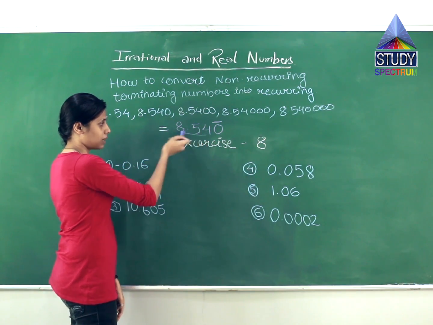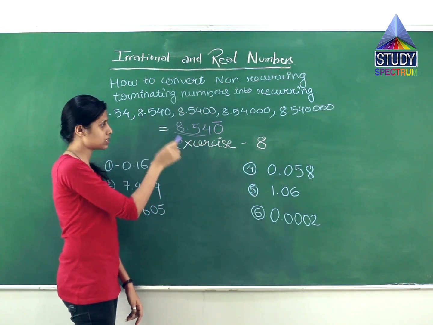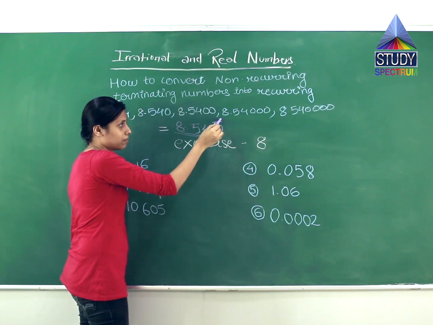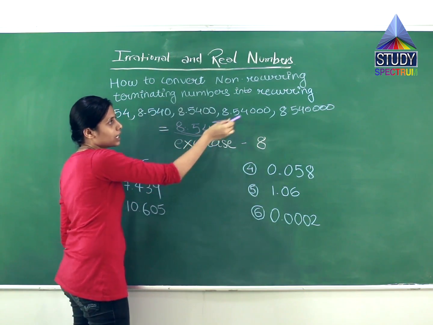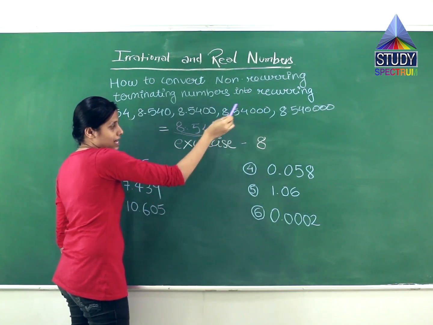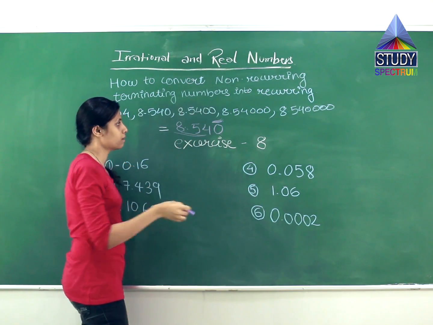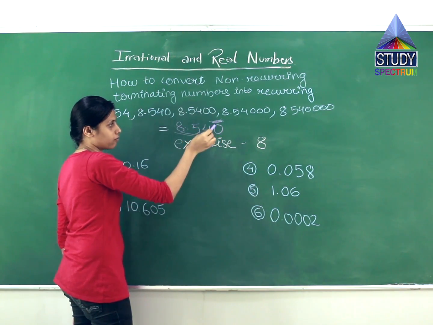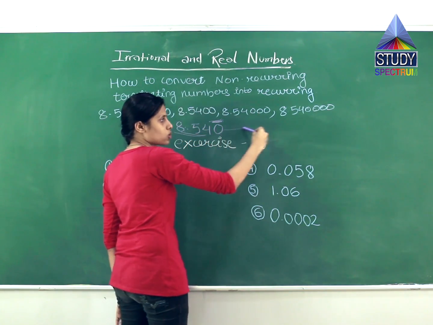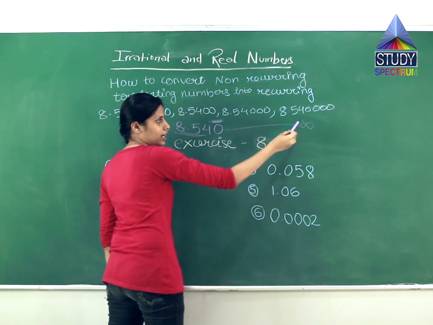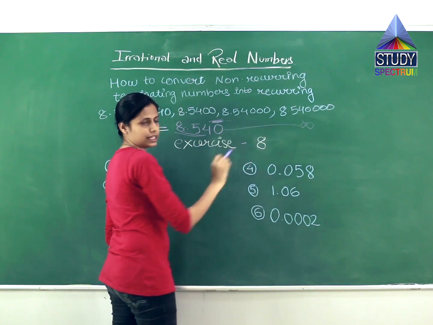Ultimately there is no difference between these numbers. It is ultimately the same. But by writing a bar, we are converting it into a recurring one. As we have seen, the symbol of a recurring one is a bar above the number. So here there is a bar above the number. It represents that the 0 goes on repeating till infinity. So this bar represents repetition till infinity.